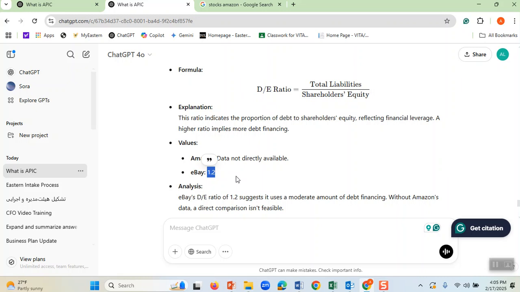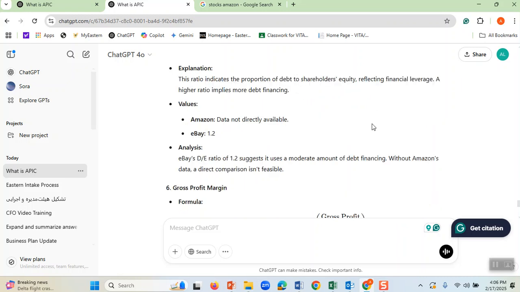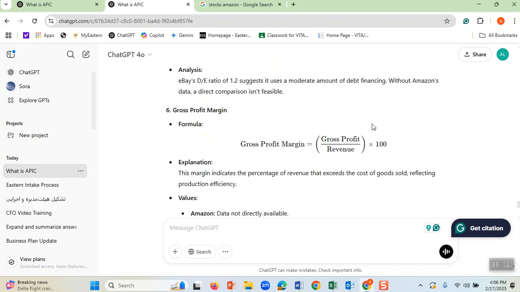That means if we have 12 million here and 10 million here, when we divide 12 million by 10 million, we get 1.2. Therefore, their total liabilities are more than shareholders' equity. And we can look at, therefore, we come here, profit margin. You want your profit margin to be as high as possible.